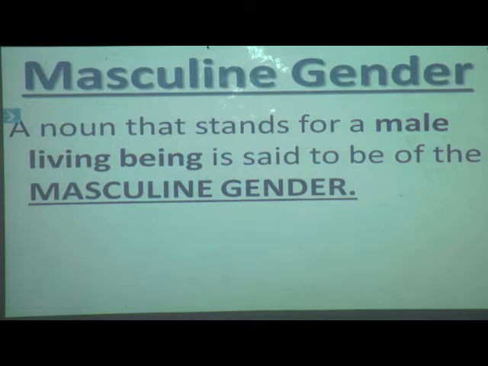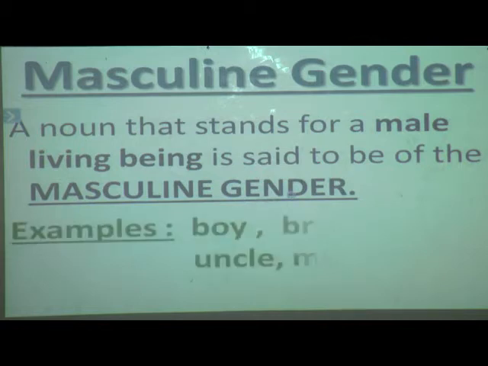So what is masculine gender? A noun that stands for a male living being. What I have mentioned here, male living being, is said to be of the masculine gender. Again, repeat, students, the definition of masculine gender. A noun that stands for a male living being is said to be of the masculine gender.